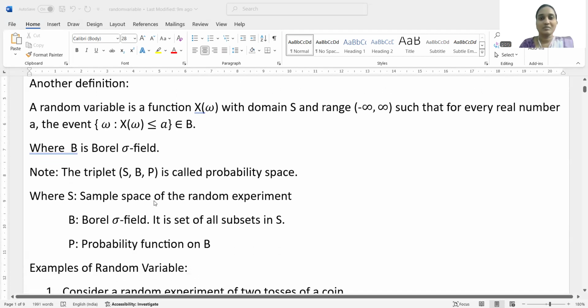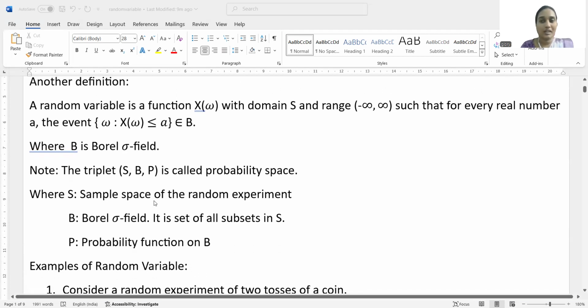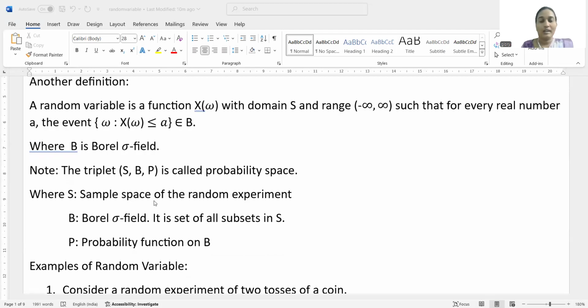The random variable may take every real number. Borel field is nothing but the collection of subsets of the sample space.